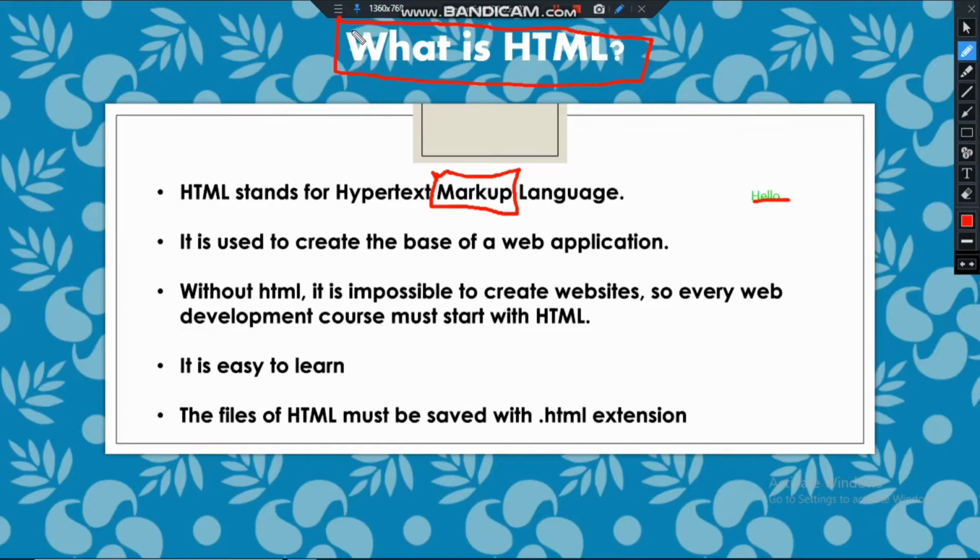So this instructs the computer how this what is HTML should be printed, like it will be in the center, it will be in white color. So I hope you understood the meaning of hypertext and markup. Let me again revise.